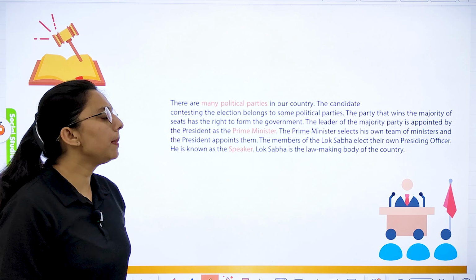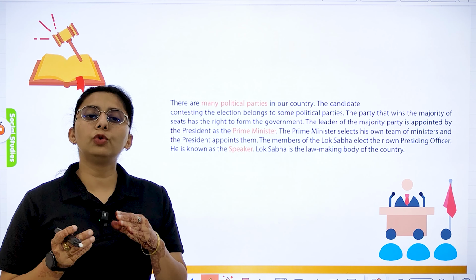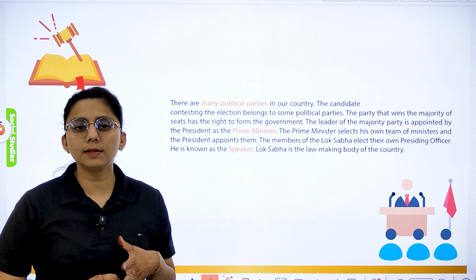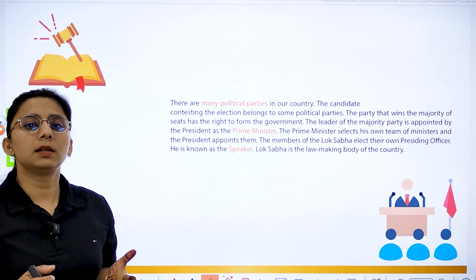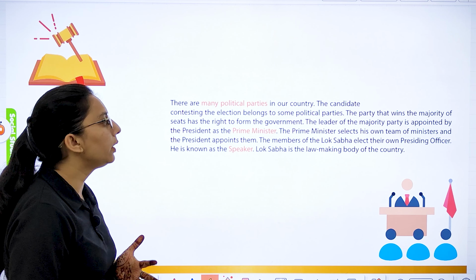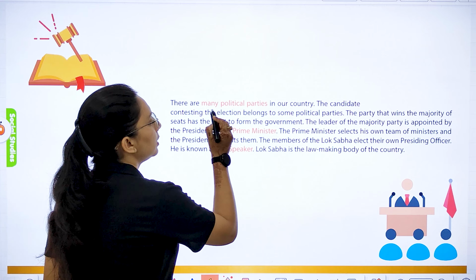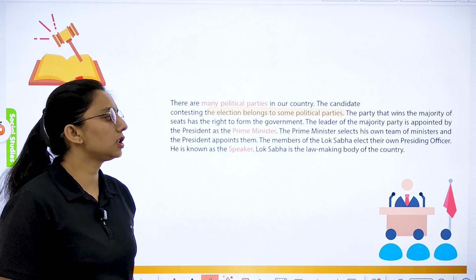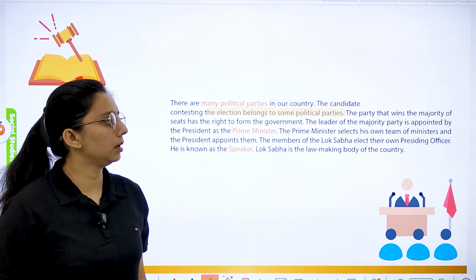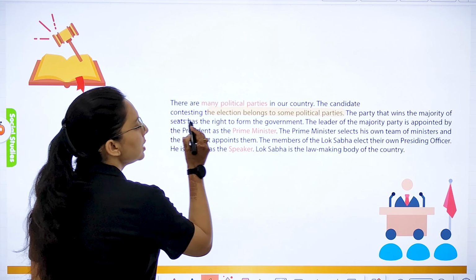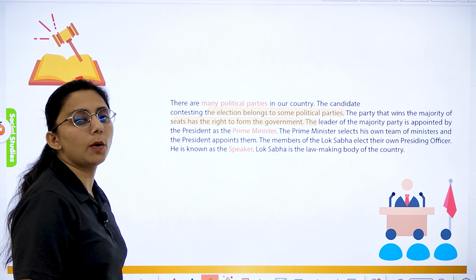Right? There are many political parties in our country. You know that we have different political parties: BJP, Congress, BSP. These are different political parties, and the candidates who contest the election belong to a party. The party that wins the majority of seats has the right to form a government.